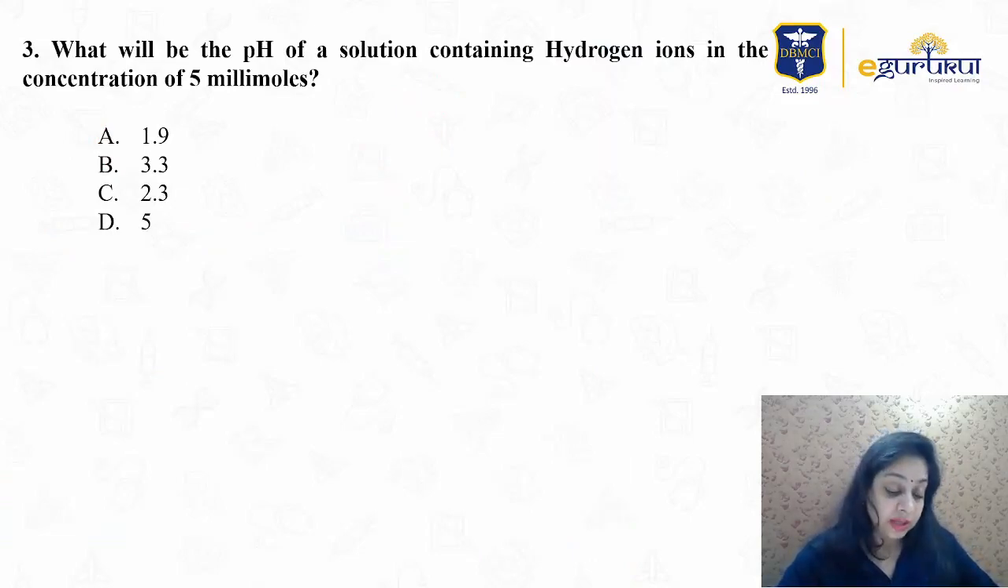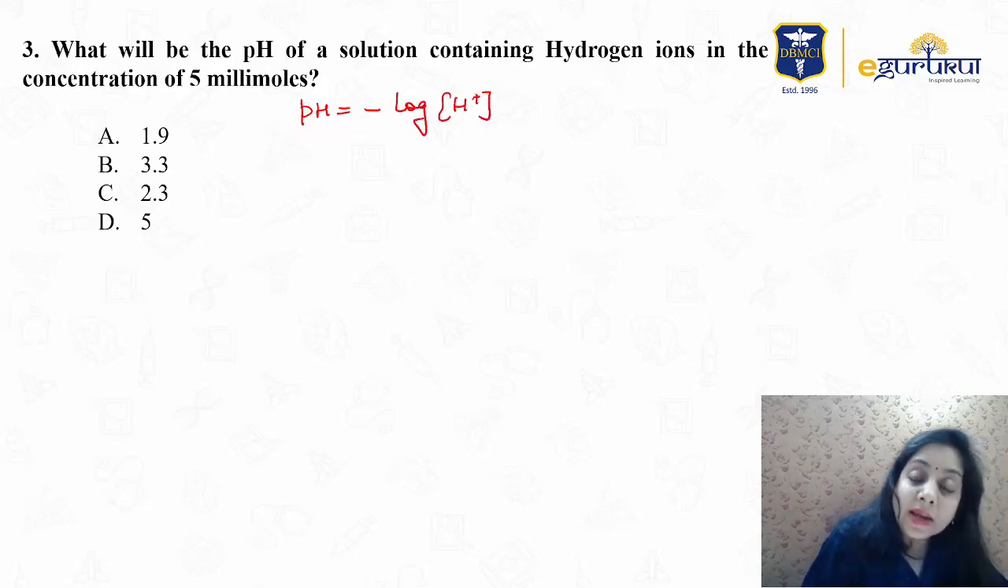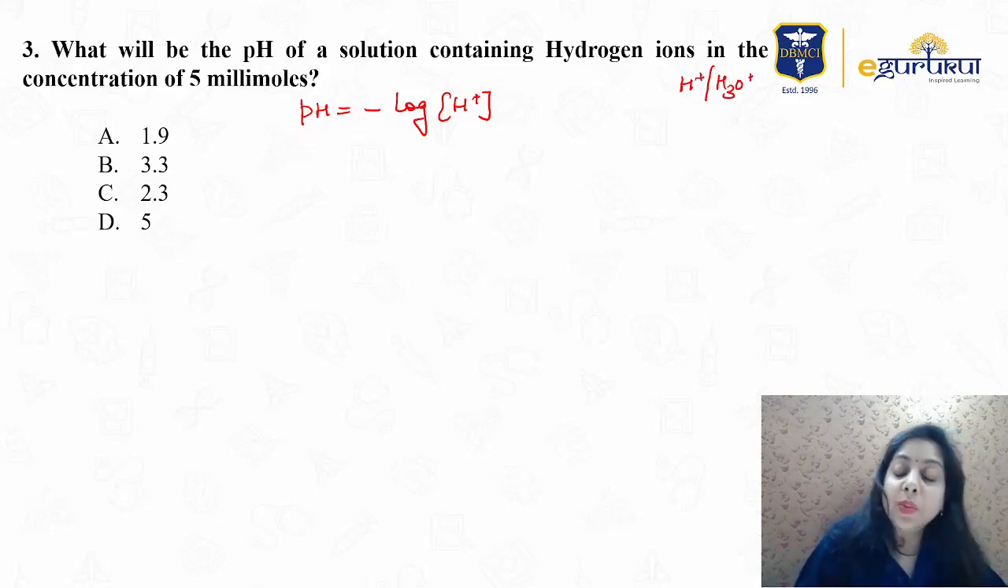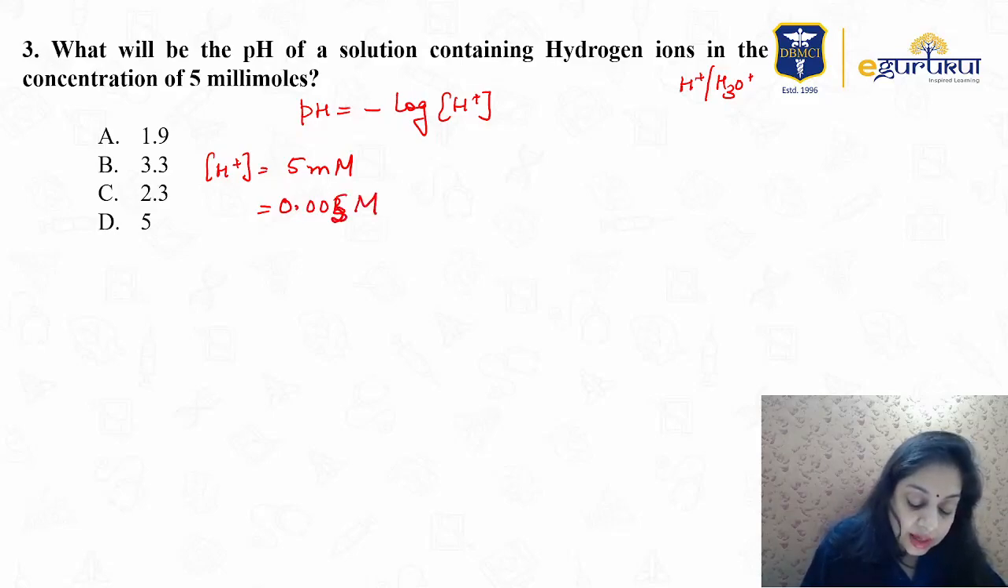This is about the pH. What will be the pH of the solution containing hydrogen ions in the concentration of 5 millimoles? What is pH? We know that pH is the negative log of hydrogen ion concentration, or sometimes H positive or H3O positive. We know that it is one and the same thing. So the concentration of hydrogen ion given is 5 millimoles, or you can say 5 times 10 raised to power minus 3 moles, right?